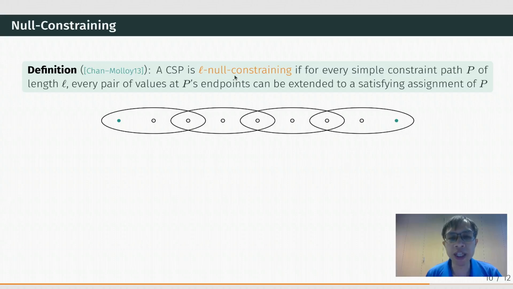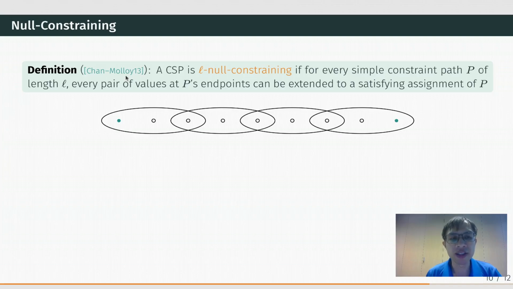We prove our BW lower bounds for null-constraining CSPs. A CSP is null-constraining if for every sufficiently long simple constraint path and for every pair of values assigned to its endpoints, those values can be extended to a satisfying assignment to the whole path. In this previous work with Molloy, we show resolution lower bound for null-constraining CSP.